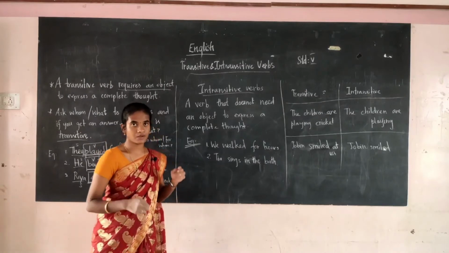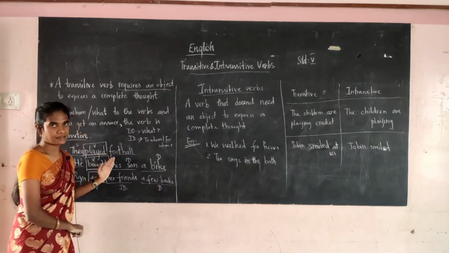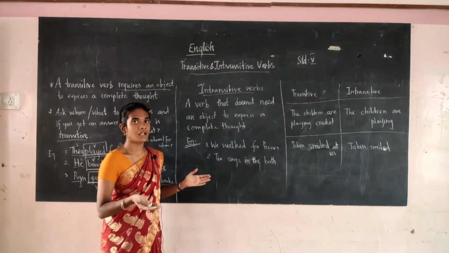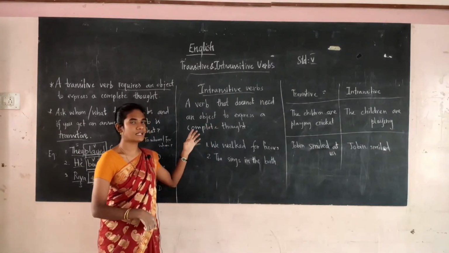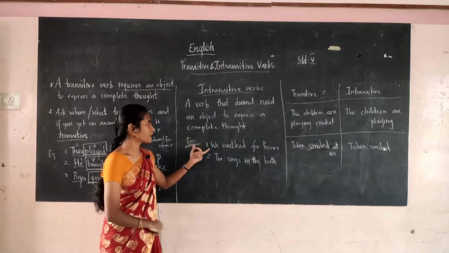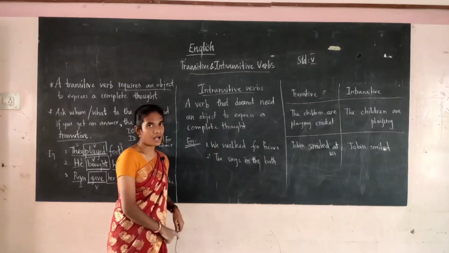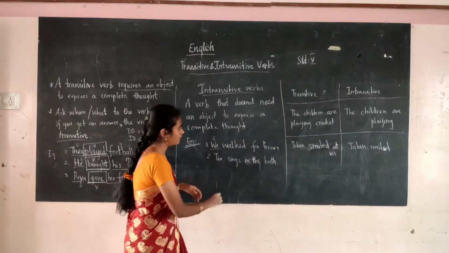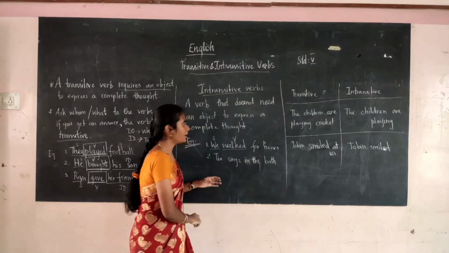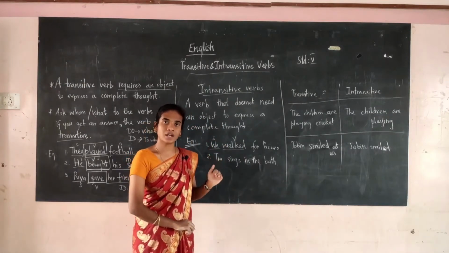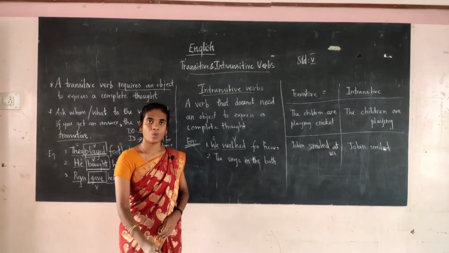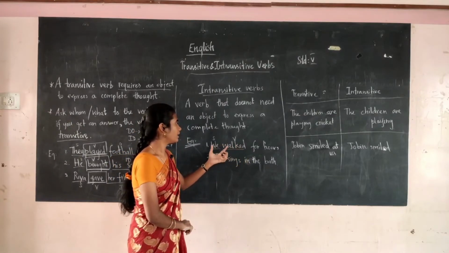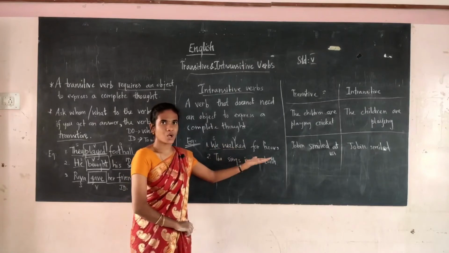For the transitive verb, the object must be there, and for the intransitive verb, there is no need of the object. Without the object itself, the sentence will give the complete meaning. For example, we walked for hours. Here we is the subject and walked is the verb. In order to get an object, what question do you have to ask? What did we walk?